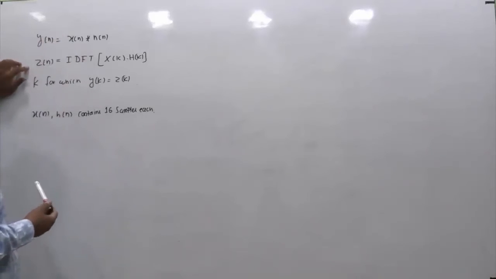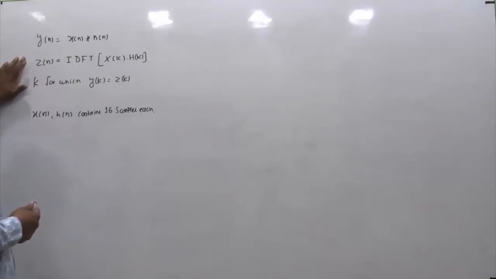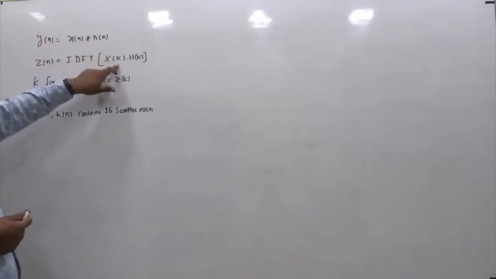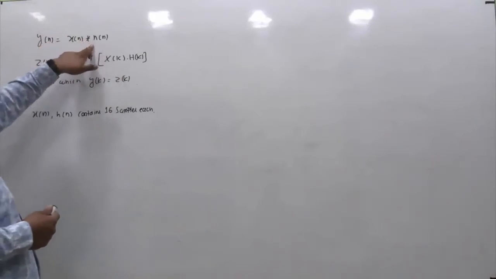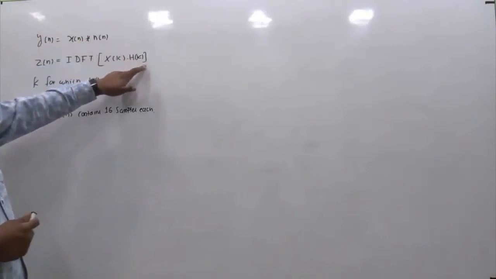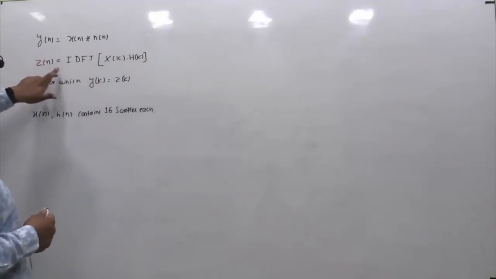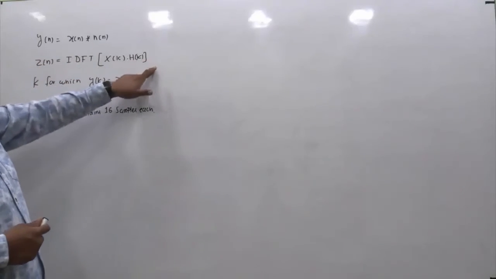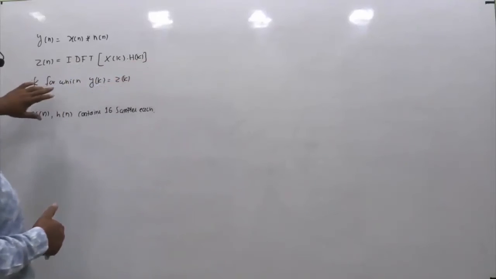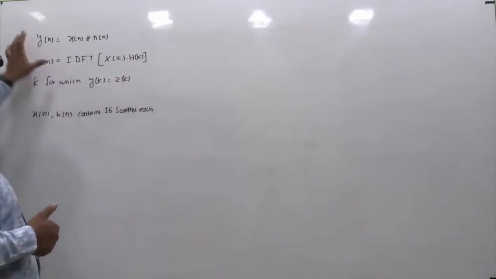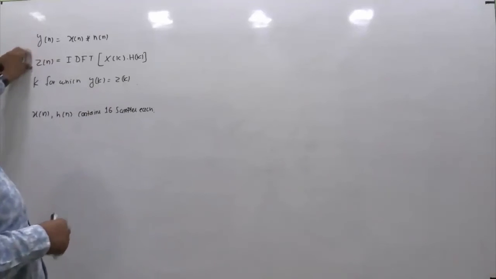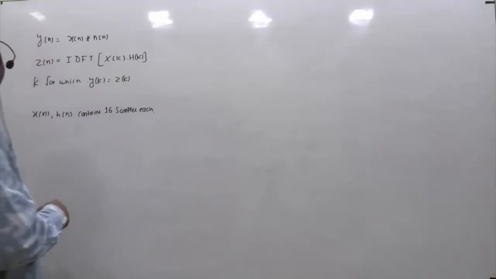And there is one more signal called z[n], which is the IDFT of the product of the DFTs of x[n] and h[n]. Let the DFT of x[n] be X[k] and the DFT of h[n] be H[k]. As per the question, z[n] is the IDFT of X[k] multiplied by H[k]. So we need the condition for what value of k y[k] equals z[k], that is, the value at which these two signal samples are the same.